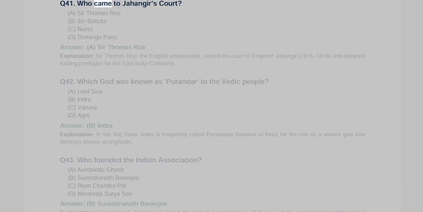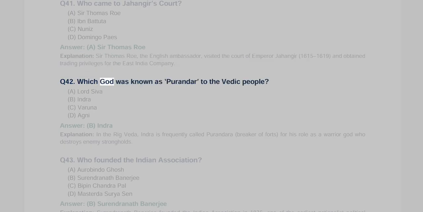Q41. Who came to Jahangir's court? A. Sir Thomas Roe, B. Ibn Battuta, C. Nunes, D. Domingo Paes. Answer A. Sir Thomas Roe. Explanation. Sir Thomas Roe, the English ambassador, visited the court of Emperor Jahangir, 1615 to 1619, and obtained trading privileges for the East India Company.